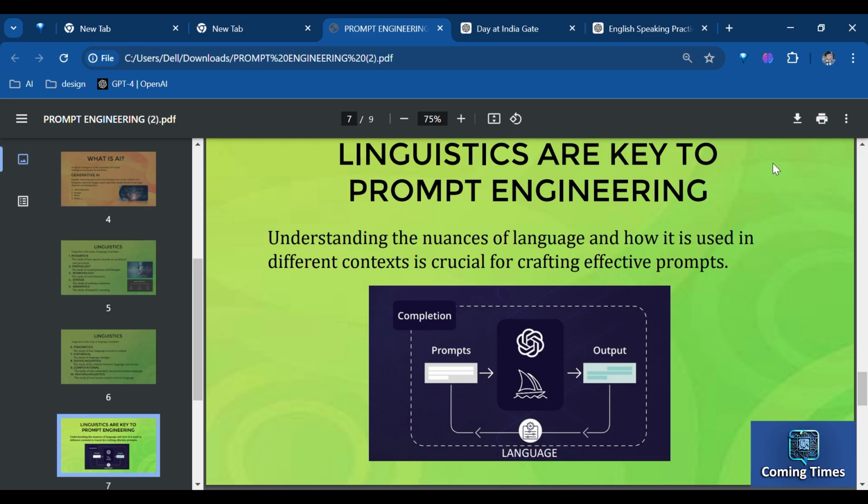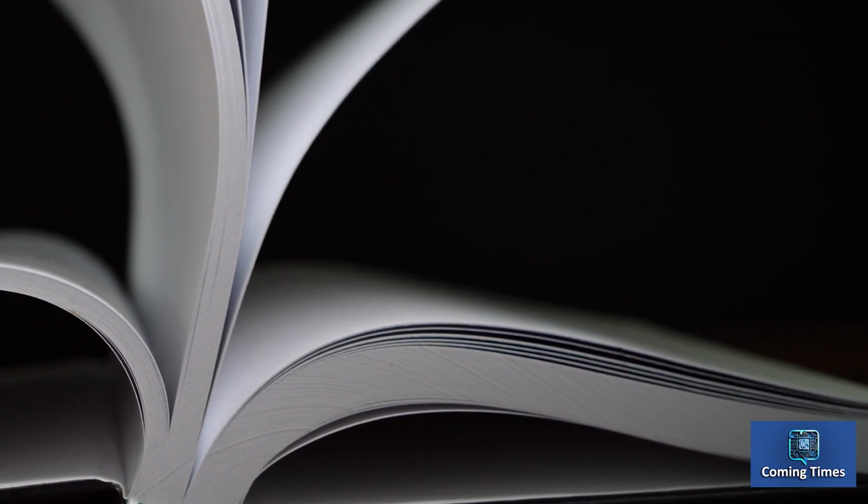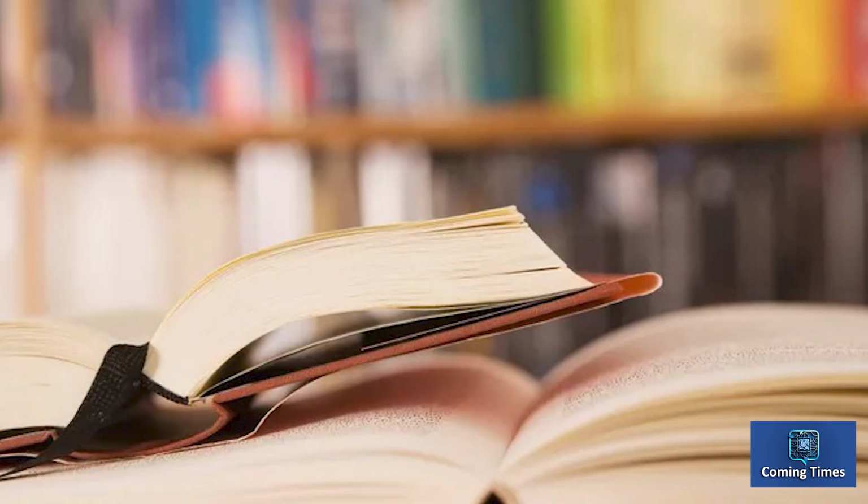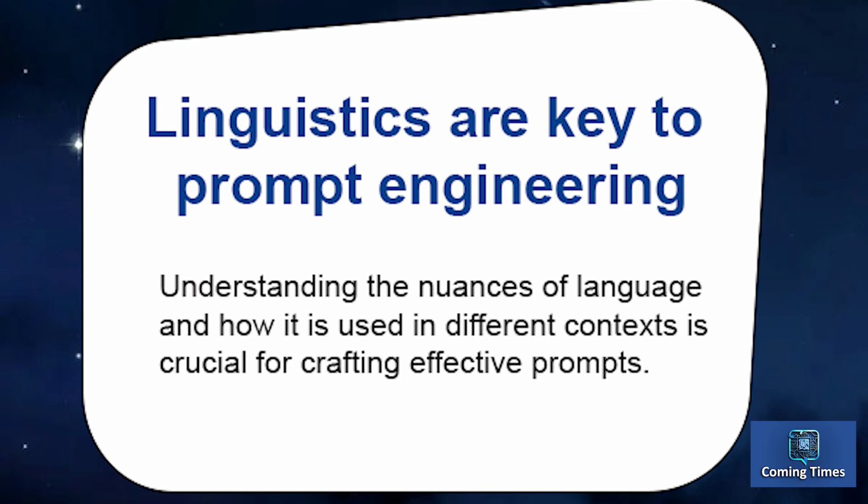Understanding linguistics aids in prompt engineering, a critical aspect of creating effective AI interactions. By utilizing universally accepted grammatical and language structures, AI systems can generate more accurate results. Given the vast amounts of data on which AI models are trained, it is imperative that these models employ standard grammar and language structures that are widely recognized. Therefore, maintaining a commitment to standardization is essential for the reliability and efficiency of AI systems in linguistic applications.